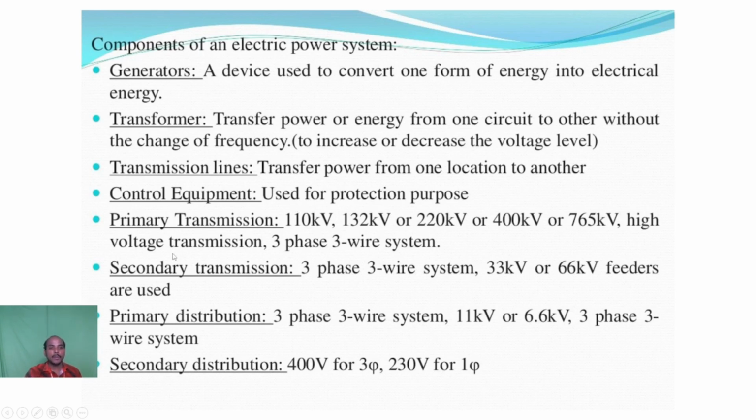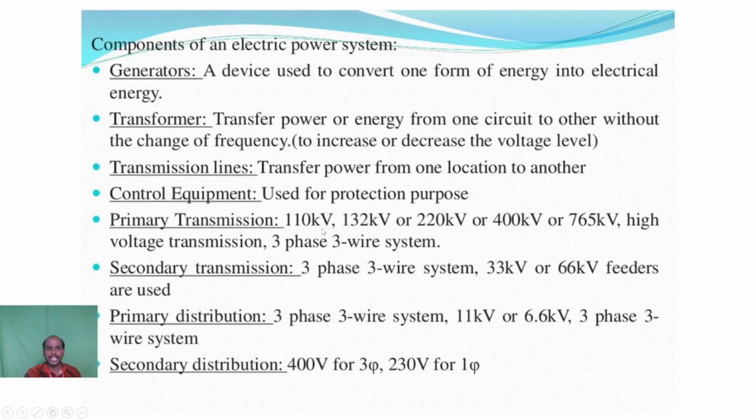And next one, primary transmission line. For the primary transmission line, the input voltage is from the generator. So the input may be 6.6 kV, 11 kV, 13.8 kV. The output of the primary transmission line is 110 kV, either 132 kV or 220 kV or 400 kV or 765 kV.